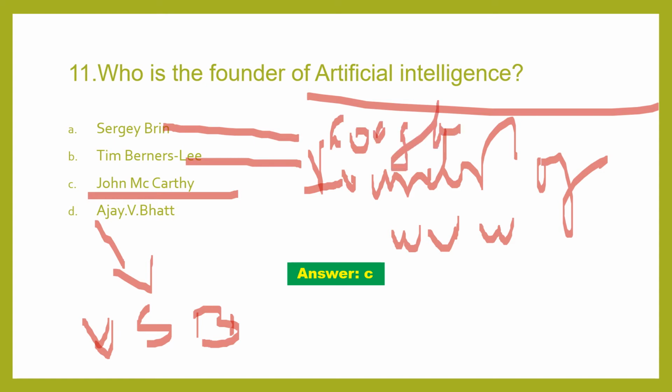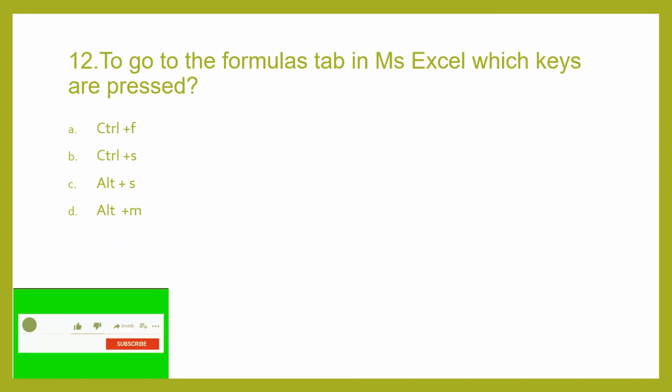So these three founders also you have come to know. So from one question you have got 4 details. Sergey Brin is the co-founder of Google, Tim Berners-Lee is the founder of www, World Wide Web, that is. Ajay V. Bhatt is the co-founder of USB, but the founder of artificial intelligence is John McCarthy. Understanding?